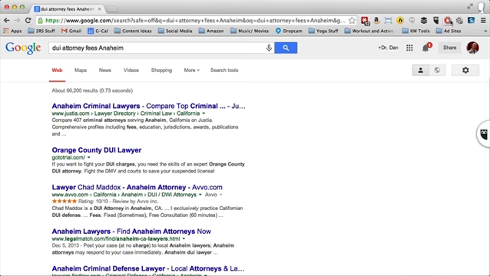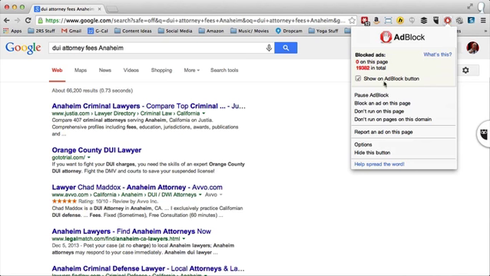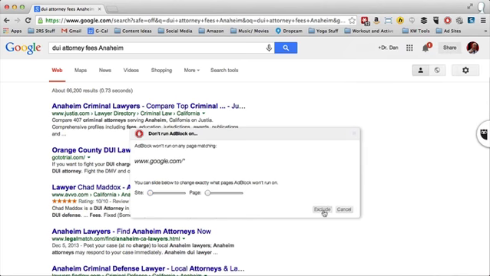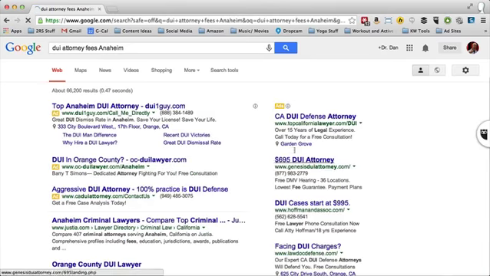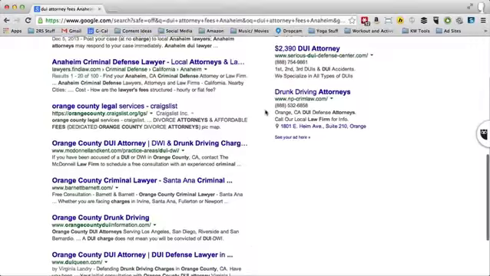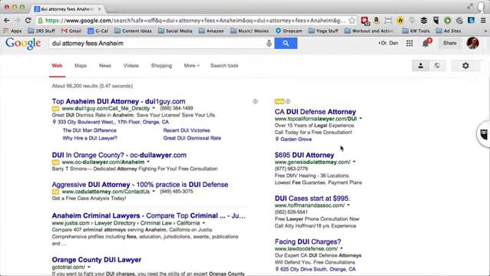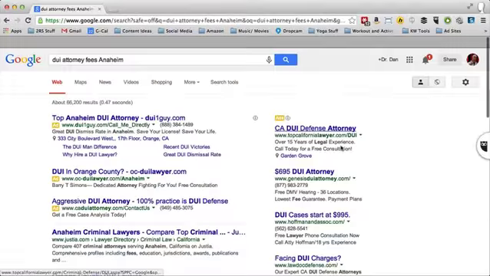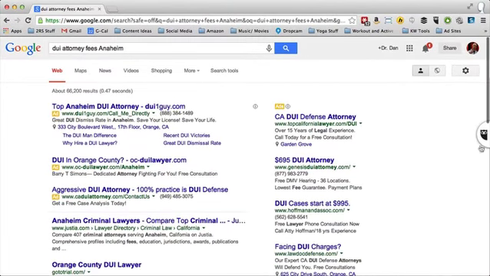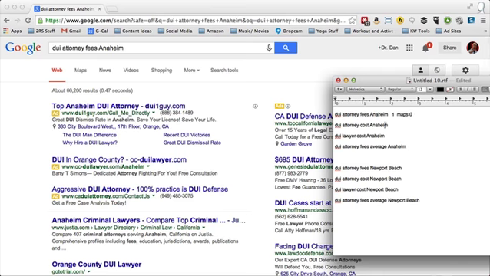Then also I do have my ads being blocked. Let me, don't run on pages of this domain. I'm going to exclude this here. So that way we can actually see some ads here. Because I also want to make sure there's some ads showing up, because that kind of lets me know that people are actually paying to show up on this page as well. So that's something good as well. Okay, so let me go ahead and move on to the next one here.